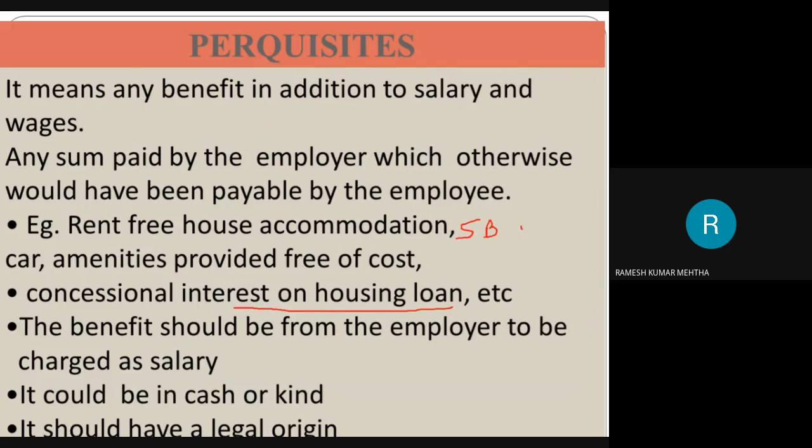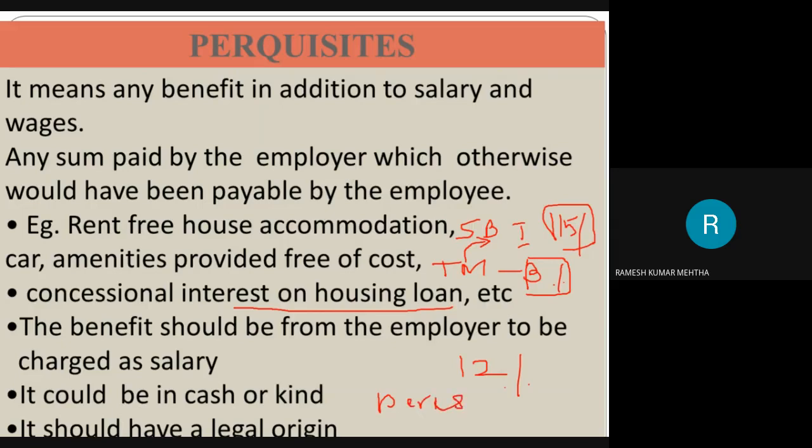For example, SBI extends loans for housing finance to customers at 15% per annum. But if somebody is working in Tata Motors and gets a housing loan from Tata Motors at 3%, then the same loan, if the employee would have taken it from SBI, would have been charged at 15%. But because of the employee-employer relationship, by virtue of the employment at Tata Motors, this employee is getting a 3% loan for housing finance. So he is getting an advantage of 12%. So this is called a perquisite.